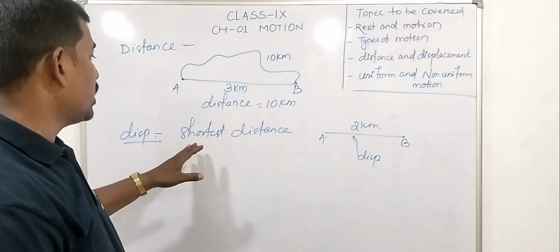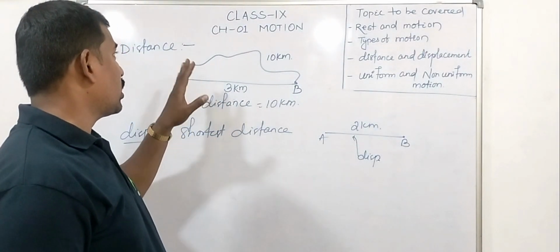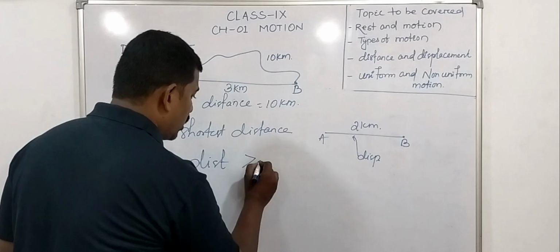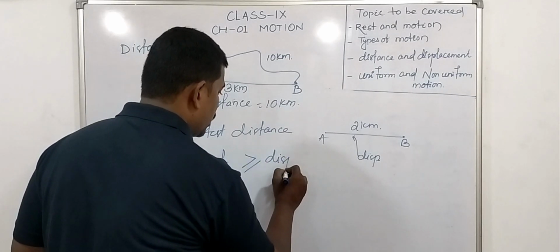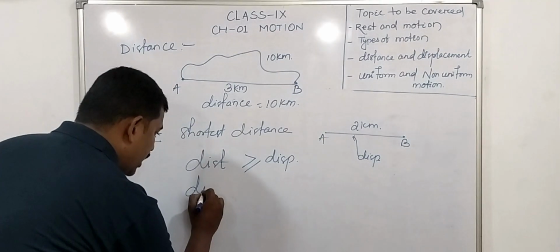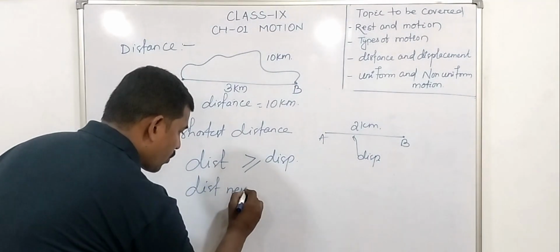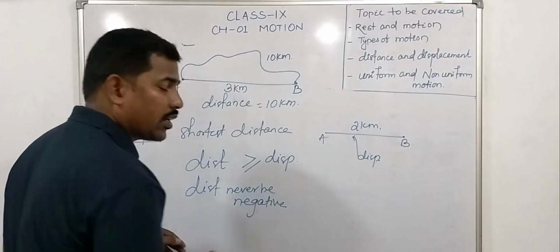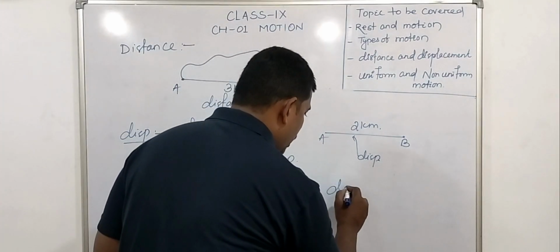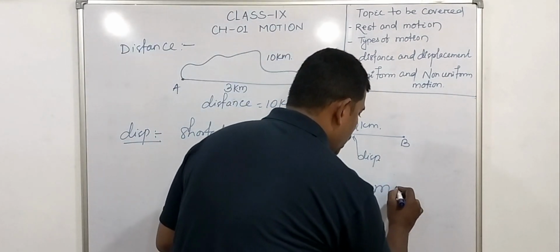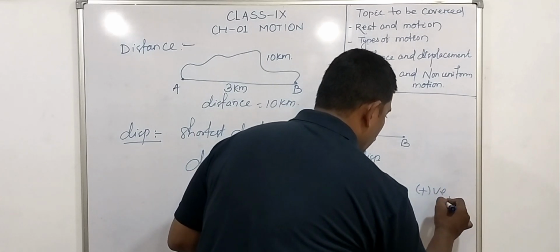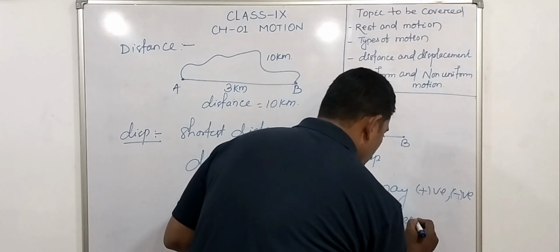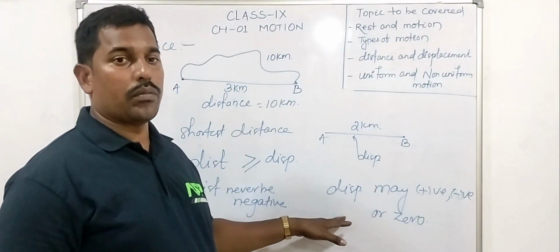Always remember, distance is always greater than or equal to displacement. Distance can never be negative, whereas displacement may be positive, negative or zero.